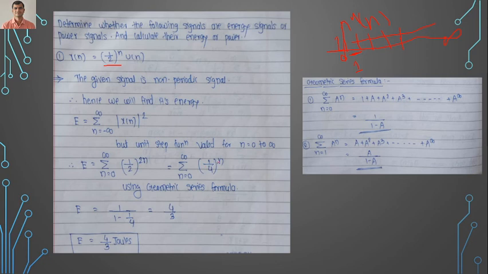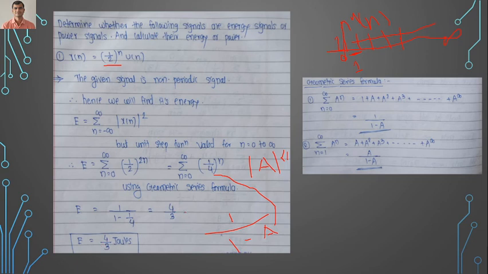Now here you can apply the geometric series formula. I have mentioned that the mod of a should be less than 1, and obviously here it is less than 1, since 1 by 4 raised to n. The formula is the summation for n equals 0 to infinity of a raised to n, which is 1 upon 1 minus a. Here the value of a is 1 by 4. So 1 upon 1 minus 1 by 4 is equal to 4 by 3.